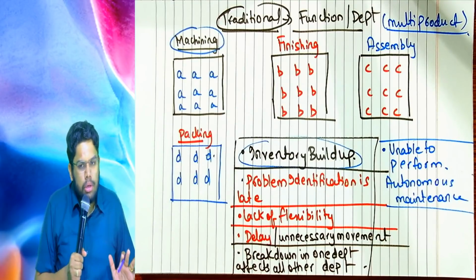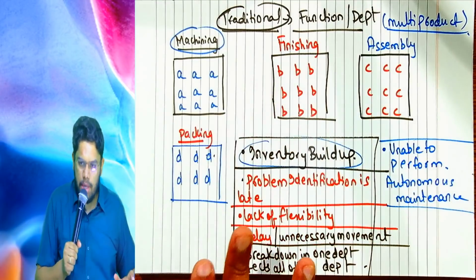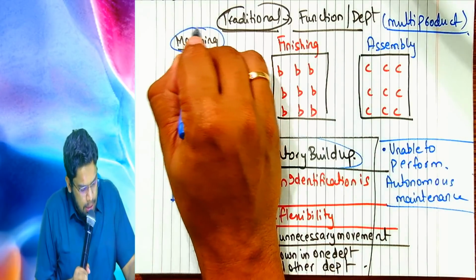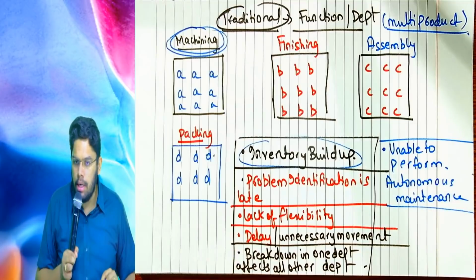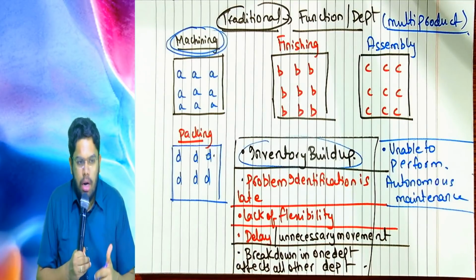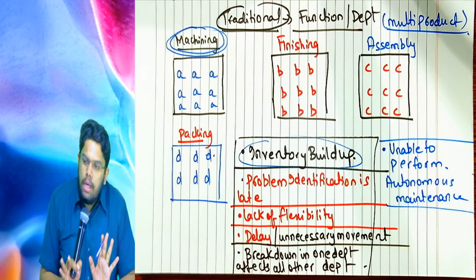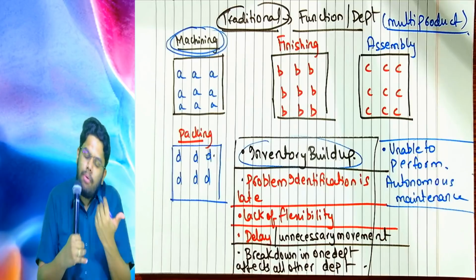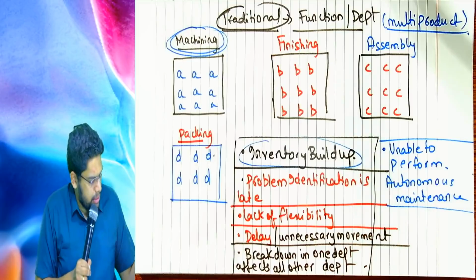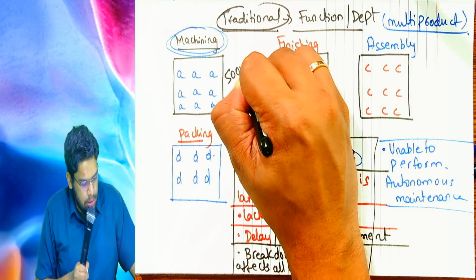So it is not a product-wise classification, it is a department-wise classification. Understood? The manager and operators of this department will focus only on machining work of all the products that come to them. Say, for example, its capacity is to complete the machining of 500 units per day.